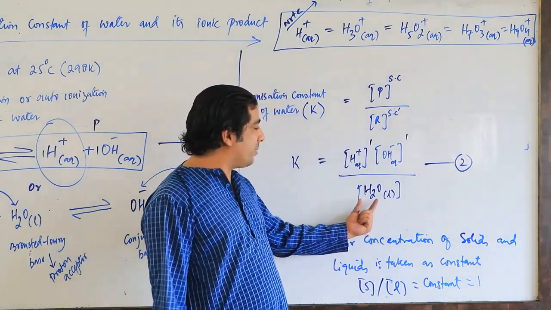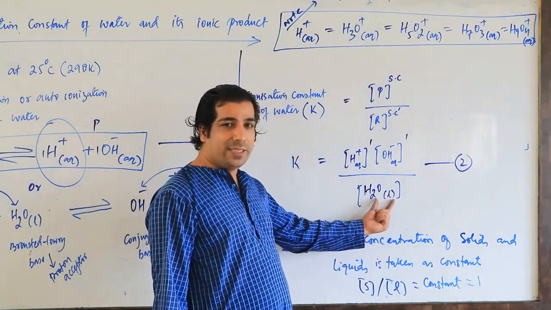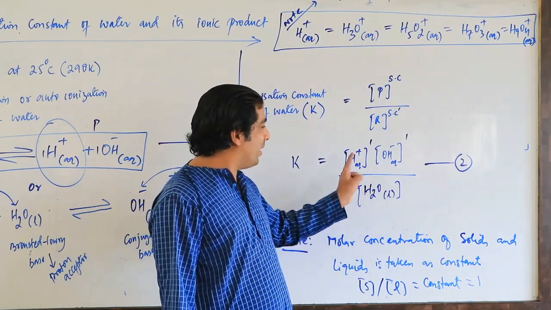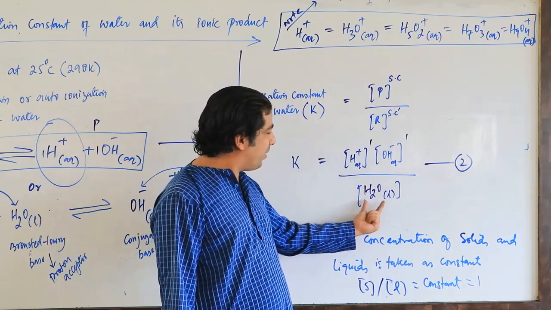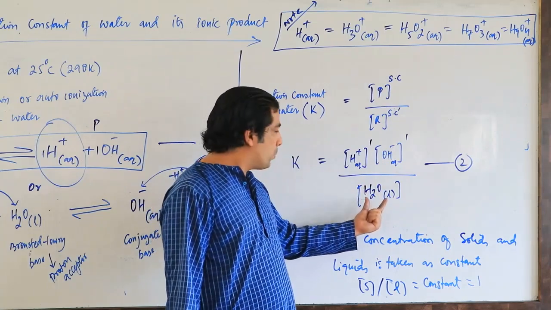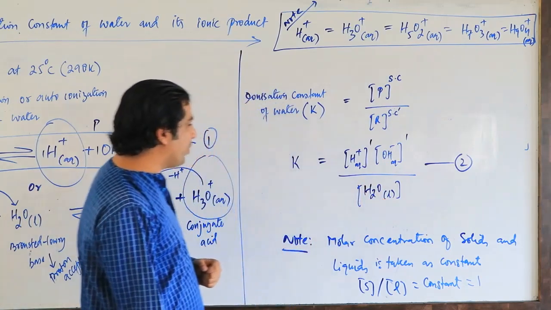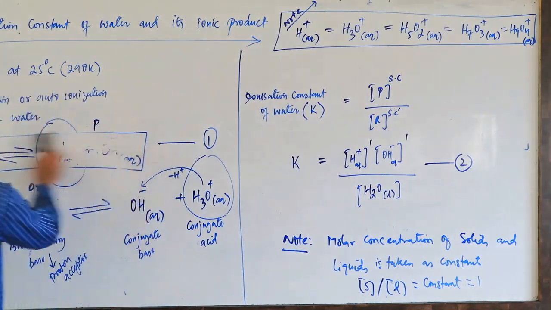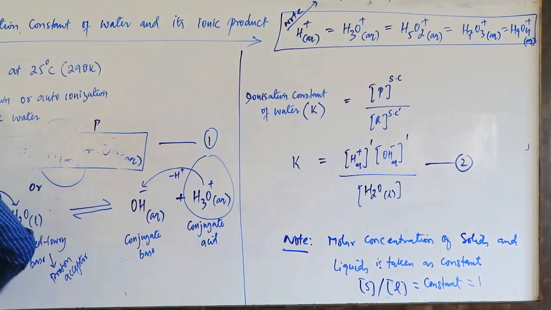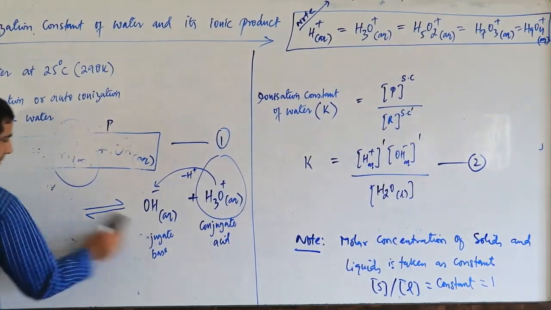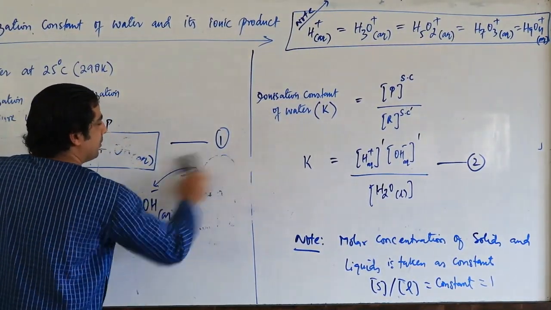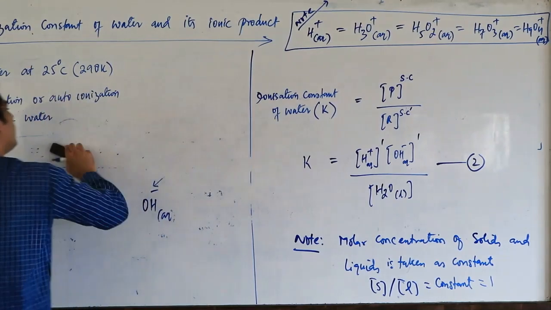So this term is basically water in the liquid state, so it will be constant. But these H plus aqueous and OH minus will not be constant, correct? So this will be the constant term here. When this is a constant term, what I am going to do, have a look here now. I will further simplify it. So let's have a look.